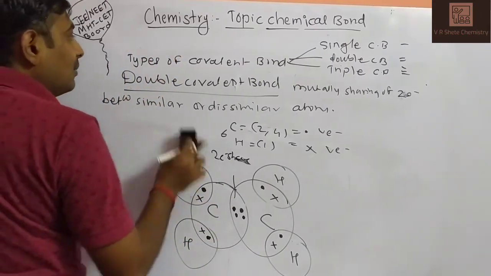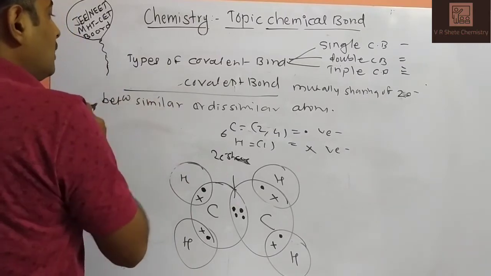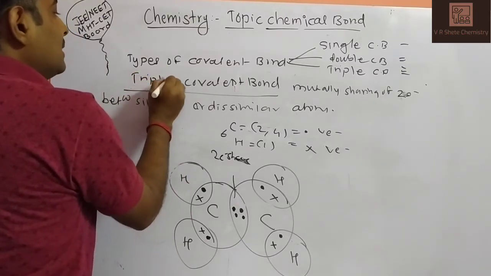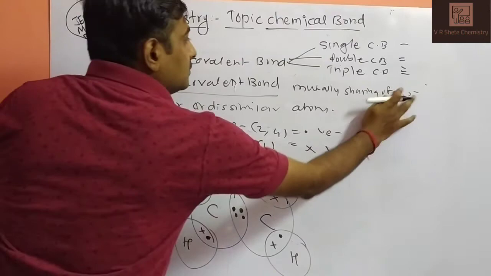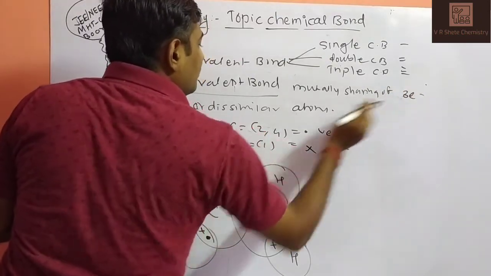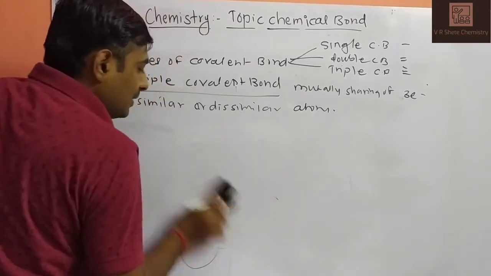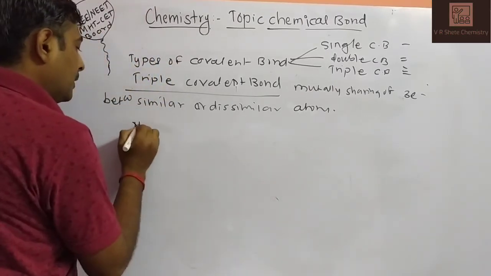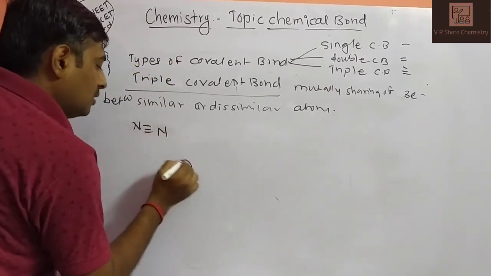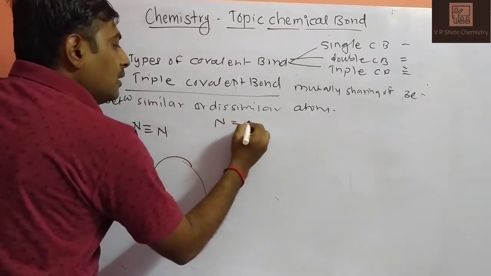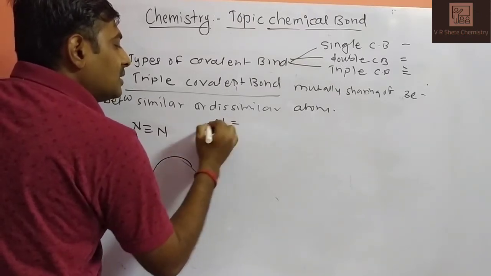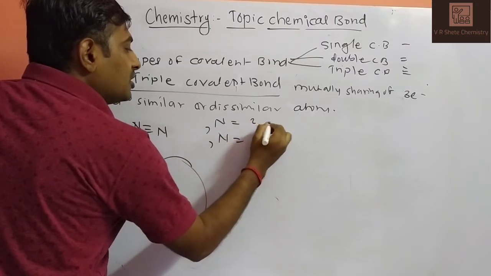Last one, triple covalent bond. So what is a triple covalent bond? Again the same: mutual sharing of 3 electrons between similar or dissimilar atoms. So the formation of the N2 molecule, nitrogen triple bond nitrogen. The first nitrogen and second nitrogen have atomic number 7, electronic configuration 2, 5.